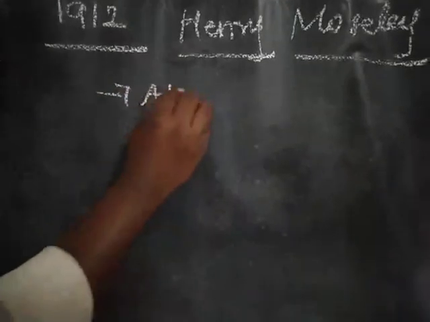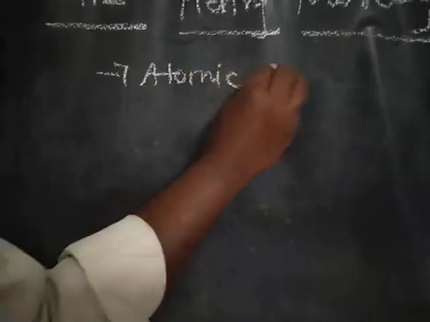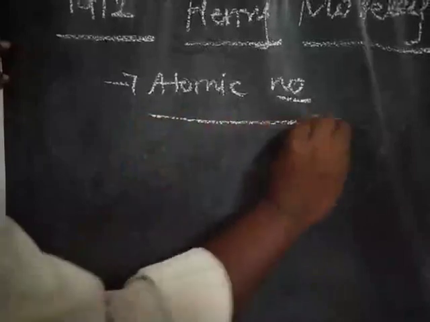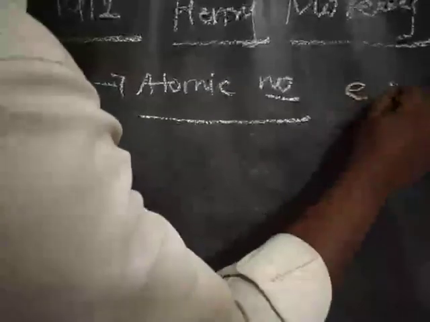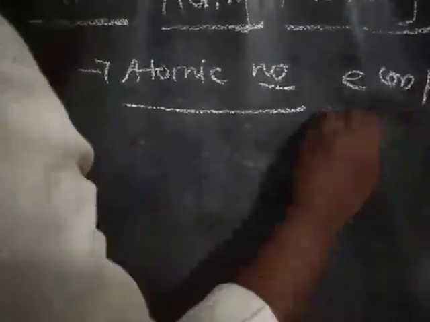So what is meant by atomic number? Atomic number is nothing but the number of electrons or protons.